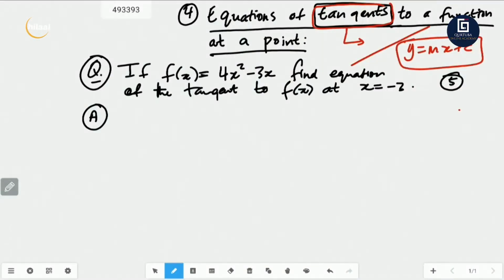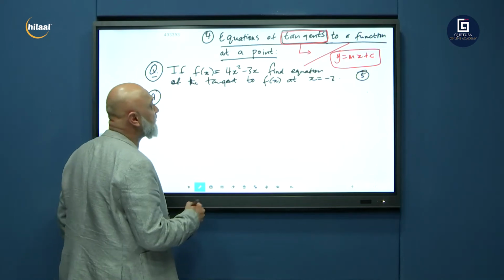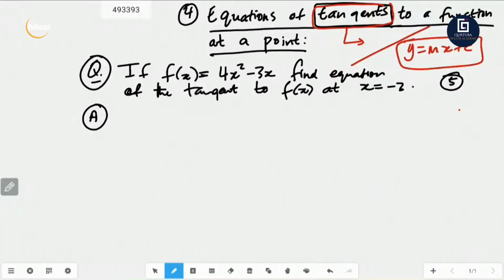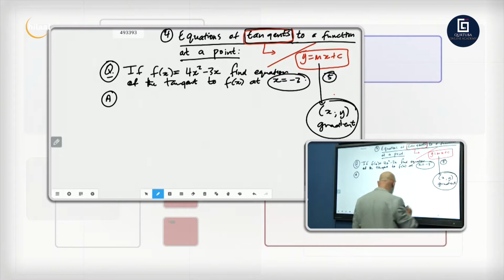Let's start. If f of x is equal to 4x squared minus 3x, find the equation of the tangent to f of x at x equal to minus 2. By now you are done already? Let's check. The first thing we need is a point. Remember, for y equals mx plus c, I need a point, x and y, and I need a gradient. These are the two items that I require.